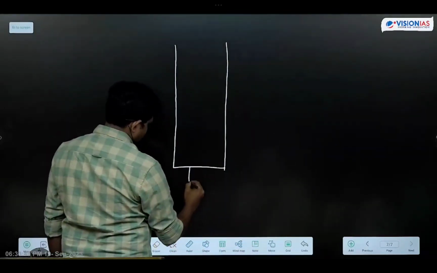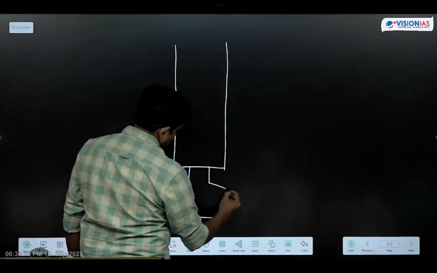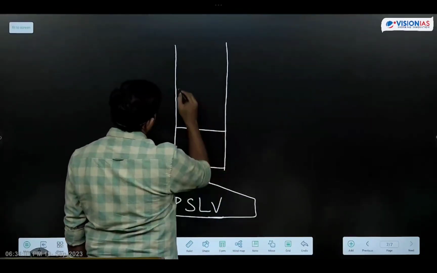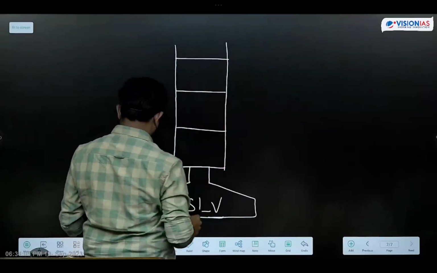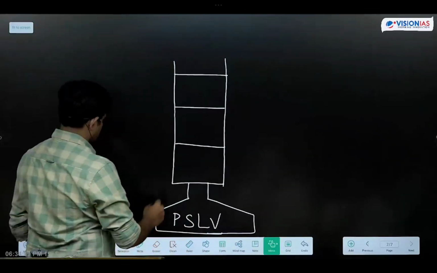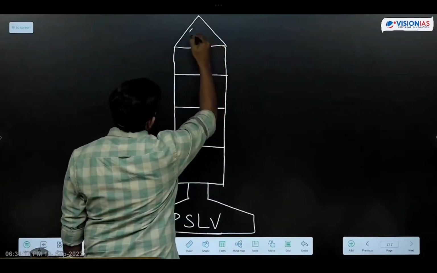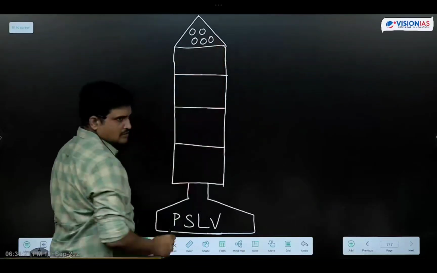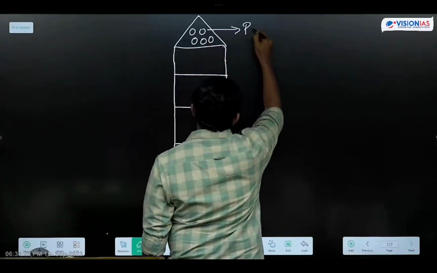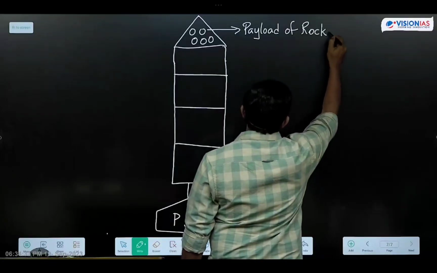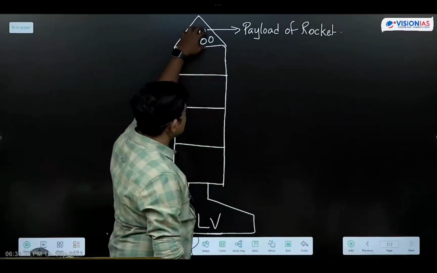PSLV means polar satellite launch vehicle. So how many stages are there in PSLV systems? There are 4 stages in PSLV rockets. This is the place where satellites will be placed. We call this the payload of the rocket, where satellites are placed.